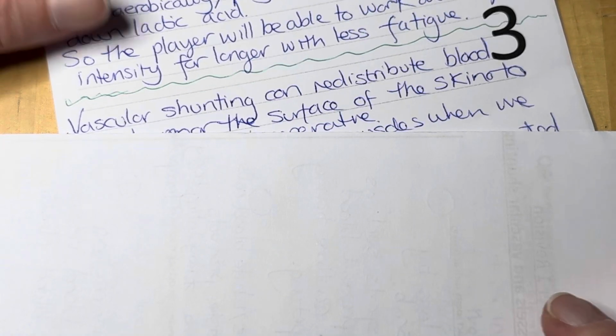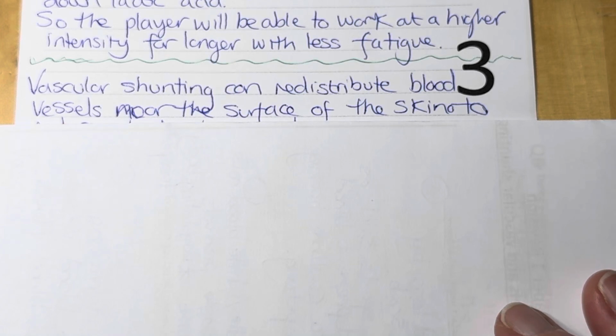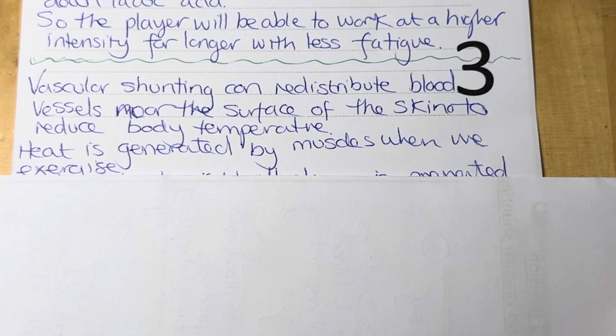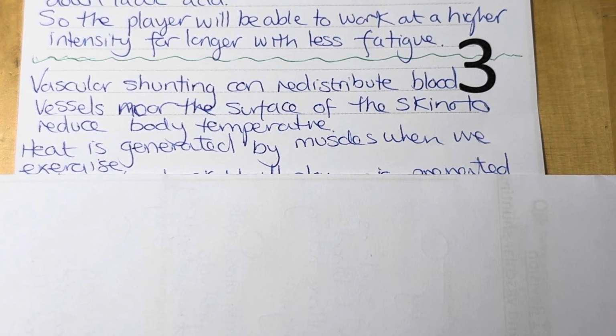The second way is to think about body temperature. So vascular shunting can redistribute blood vessels near the surface of the skin to reduce body temperature. So whenever you're hot, if you have a look at your wrists and arms particularly, you'll see that your blood vessels are really clear. That's because your body is shunting them towards the surface of the skin to help reduce your body temperature. Heat, here's our second mark, is generated by muscles when we exercise. So the friction within our muscles when we exercise creates heat.